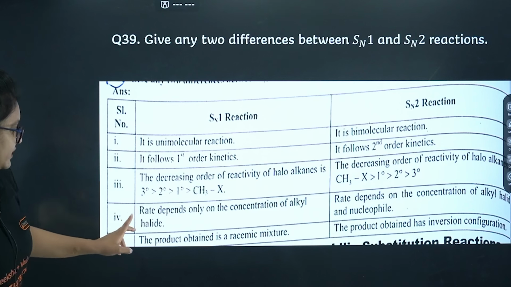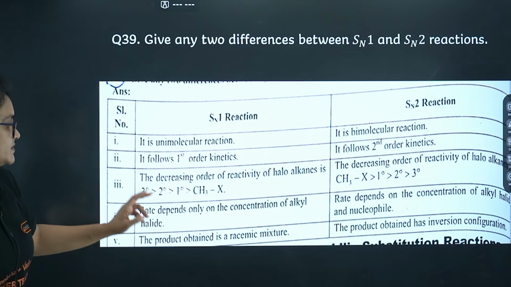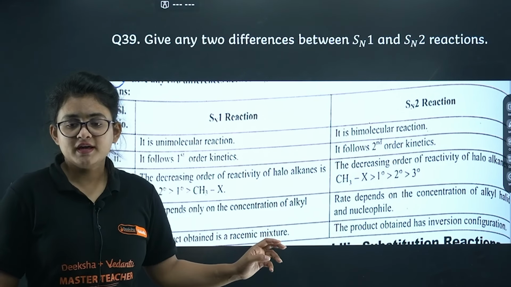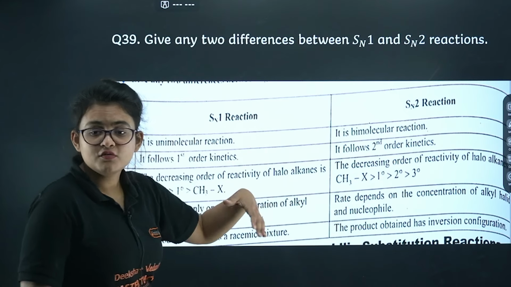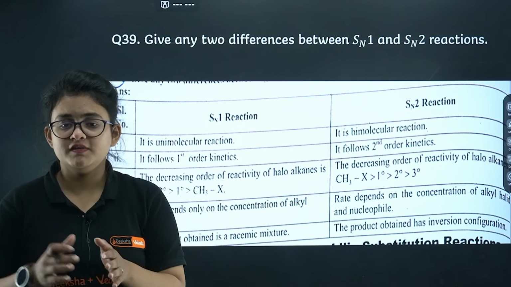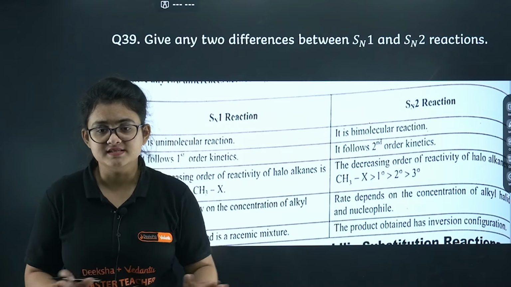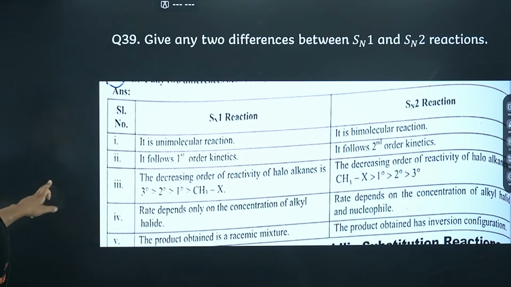One more important point, you can make a note that the product obtained in SN1 is a racemic mixture. Okay, both R and S you can expect, and in SN2 there is inversion of configuration. If you start with R, you will end up with S. That's it. Let's proceed further.